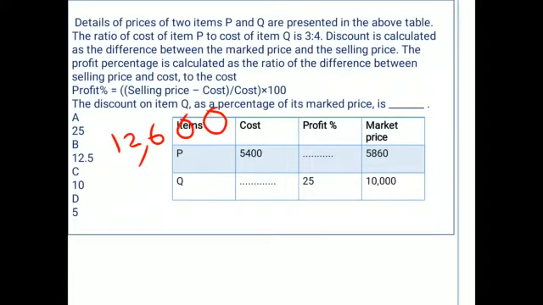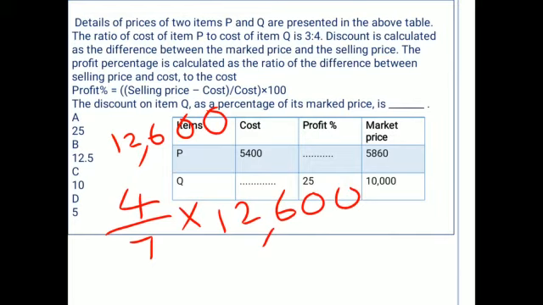Now by using this total cost of P and Q and the ratio 3 is to 4, we will find the cost of Q. By the formula, the cost of Q is 4 by 7 into total cost of P and Q. The total cost of P and Q is 12,600, already calculated in the above step. By calculating this, we get the cost of Q as 7,200.